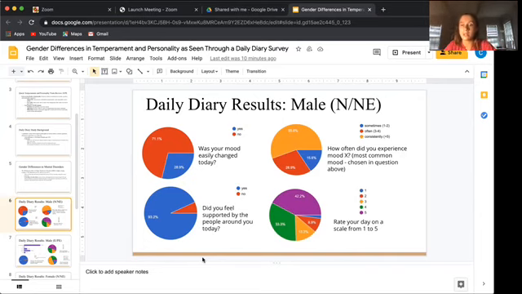And then after that, we had asked, how often did you experience mood X, which was the previous question asking, like, what did you feel the most today?